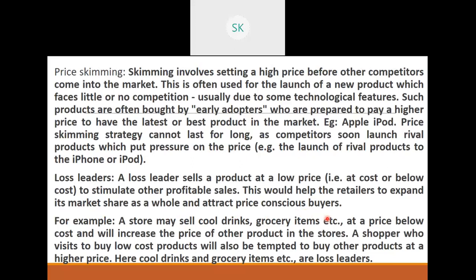They sell the product at a lower price than its manufacturing cost. They will get some customer base, and then they will make sure they get the profit later. So here's an example of a loss leader. A store may sell cool drinks, grocery items, etc. at a price below cost and will increase the price of other products in the store. A shopper who visits to buy low-cost products will also be tempted to buy other products at a higher price. Here, cool drinks and grocery items are loss leaders.